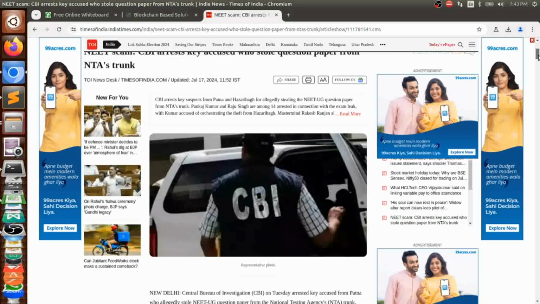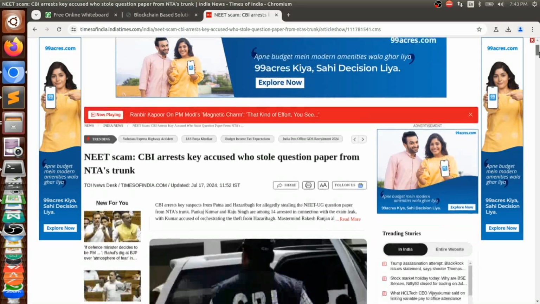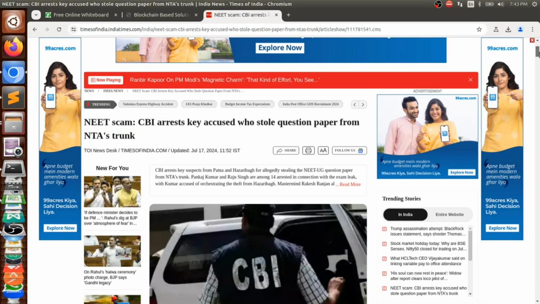Nowadays you can see there are so many scams happening, mainly question paper leaks. It includes the NEET scam. It includes so many question paper leaks that happened in UP as well as in the Karnataka PSI examinations. So why are they happening? They are happening in multiple ways. There is no fixed form, but if you go in depth, you see the problem is arising in the process of our examination. Some part or other of the process, the question paper is being leaked out. So we need to overcome that. We are planning to solve that problem.